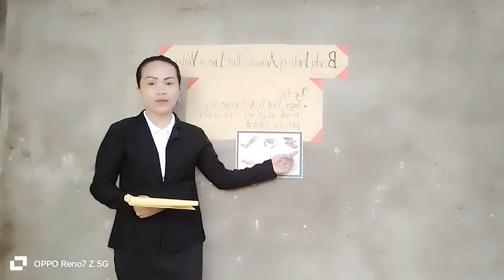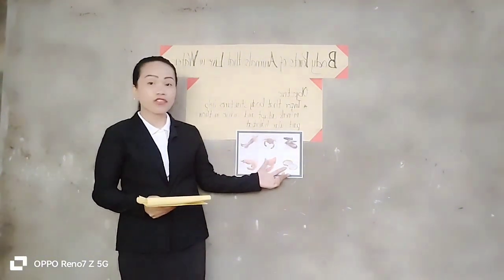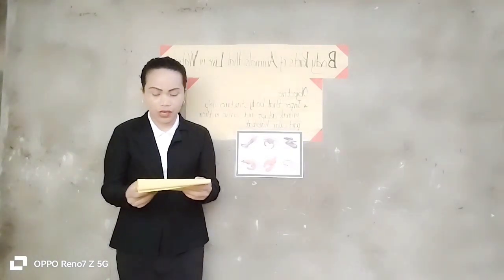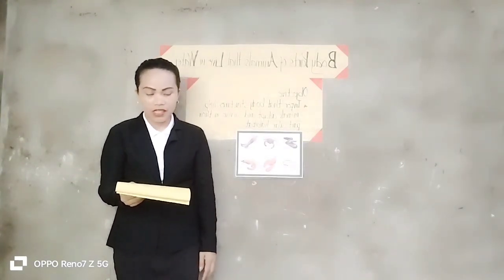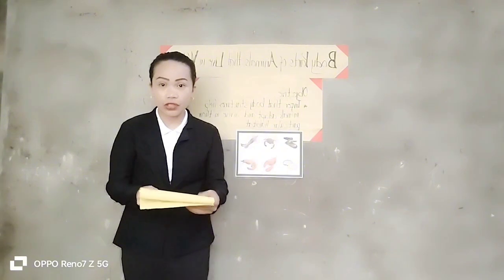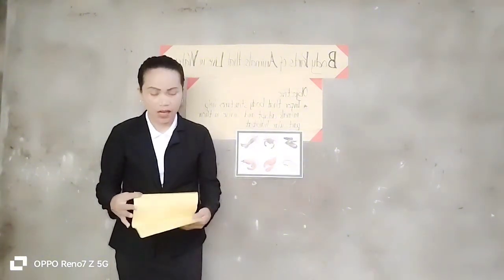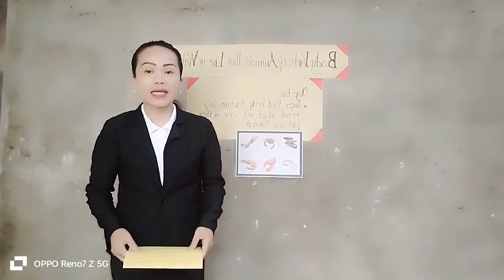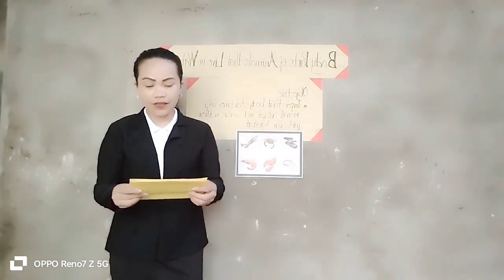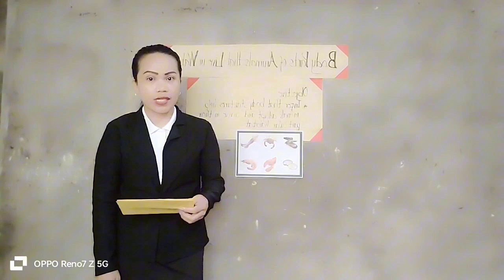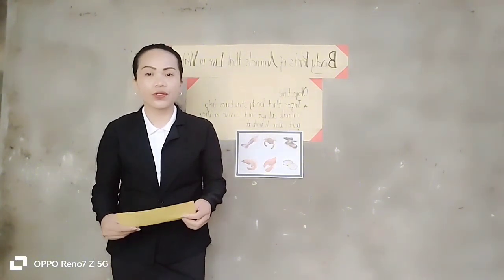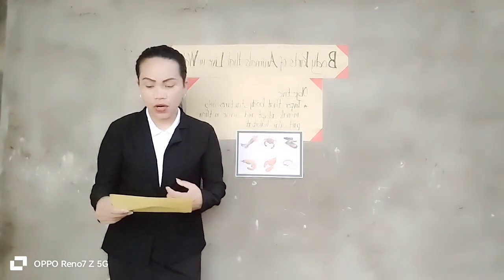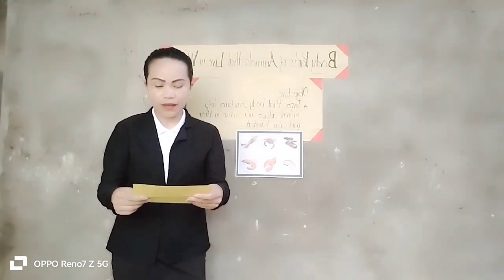Alright? So, this is the picture cards of the different animals. Okay? Number 2 question. Compare the body parts of these animals that enable them to live under the water. Okay? Part B activity, number 3, list down these body parts and their uses. Alright? If you know the body parts and their uses, okay, you have to list down. Alright? Record your observation below.